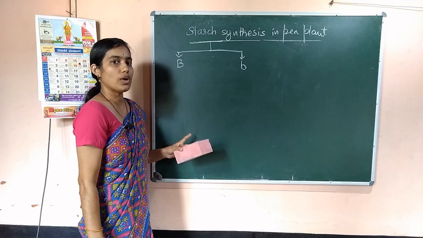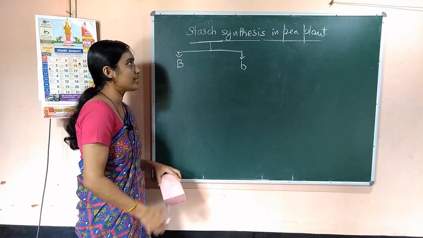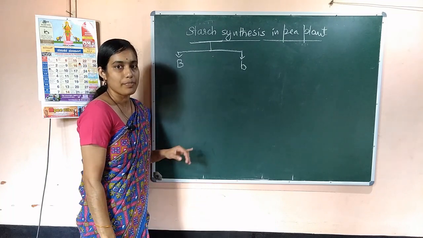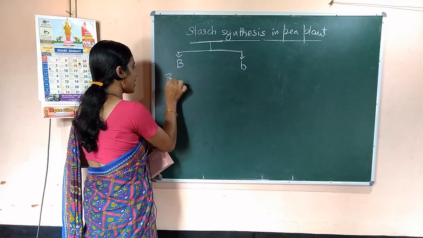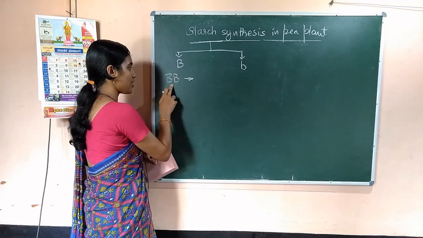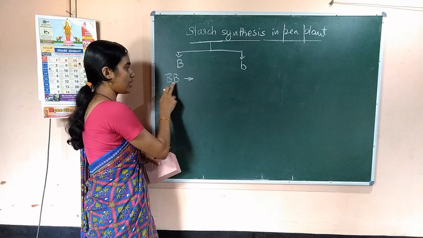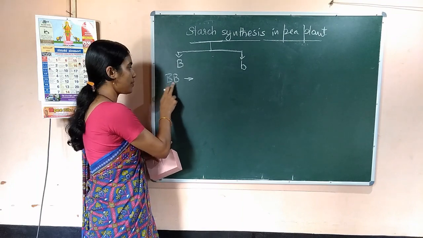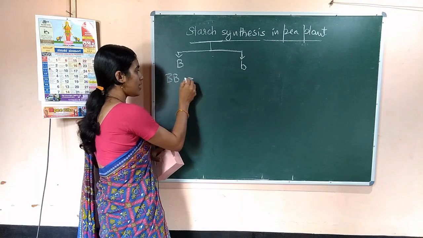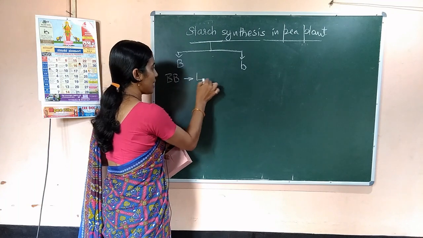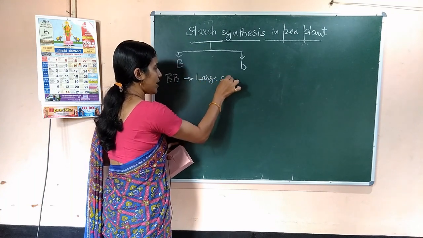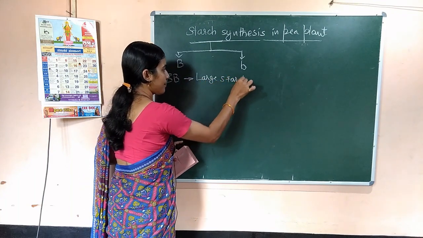These are the 2 alleles controlling the starch synthesis in pea plant. In homozygous condition, that means when both genes are capital B, big starch grains are produced.